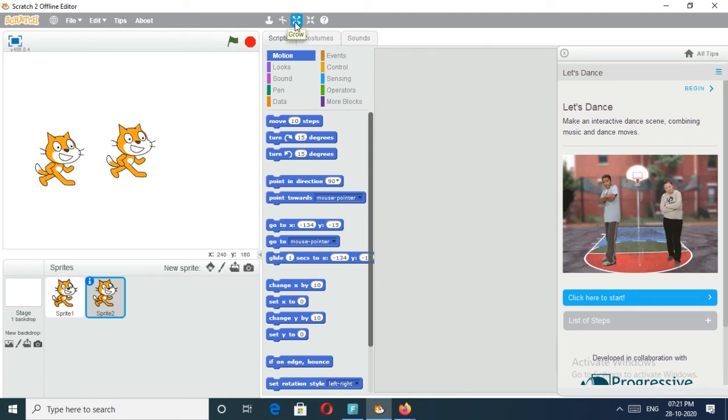And what is the use of this one? Grow means it will increase the size of your picture. And if you want to reduce the size of your picture, use the shrink button this way. Okay, these are the uses of these buttons. Okay, and this one is called a stage. Okay, display area. And after that, we can see some pictures here also, and we can change these images.